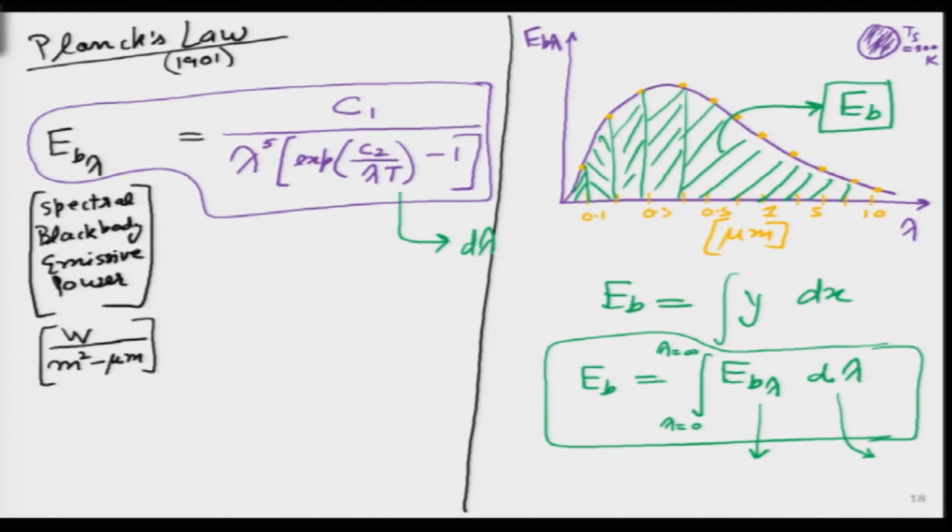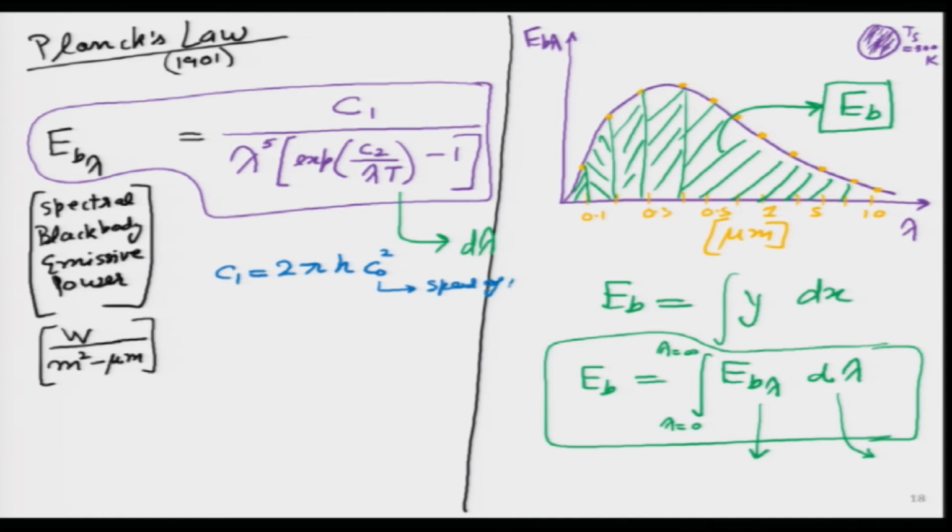So, this is what is given over here, and then Planck's law came a little bit later in 1901, and it gives a huge amount of information. Just for the sake of completion, let me also write down the values of these constants. C1 is simply 2 pi h C naught square. What is C naught? Speed of light.